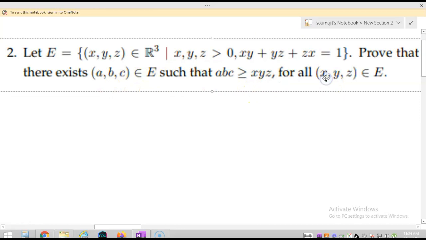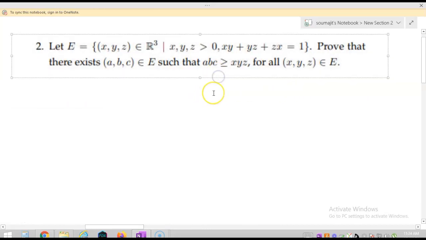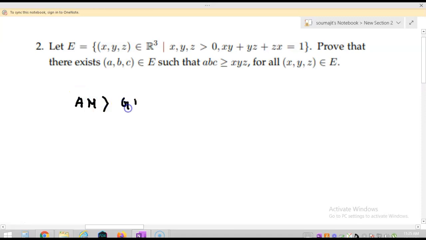The question says that E is equal to the set of (x, y, z) belonging to R^3 such that xyz is greater than 0 and xy plus yz plus zx is equal to 1. Then prove that there exists (a, b, c) belonging to E such that abc is greater than or equal to xyz for all (x, y, z) belonging to E. Now for this, I am going to use the AM-GM inequality.